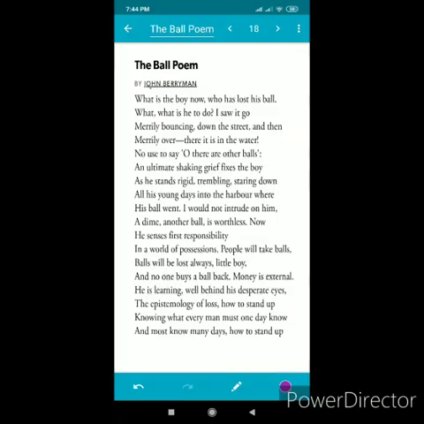The next poetic device that has been used in this poem is personification. Personification is a literary device in which the poet associates human attributes with some abstract idea. That means the animals and things behave like human beings. Look at the example, line third, merrily bouncing down the street. Here the ball has been personified by the expression merrily bouncing. It presents the inanimate ball jumping happily like a human being.